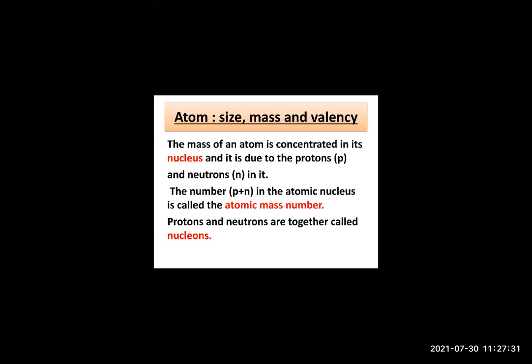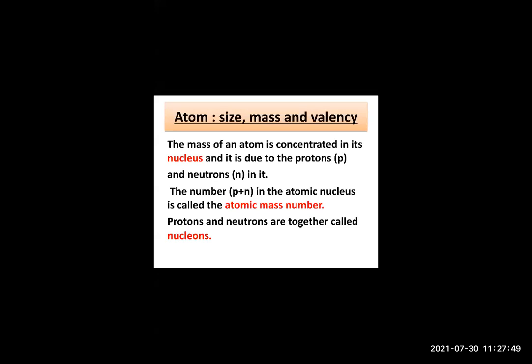It's 11. Suppose proton is 4 and neutron is 2. What is the answer? Proton is 4, neutron is 2. Very good, it's correct, 6. What is the answer? 6. That is atomic mass number.